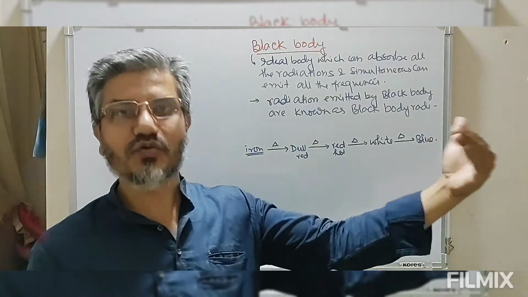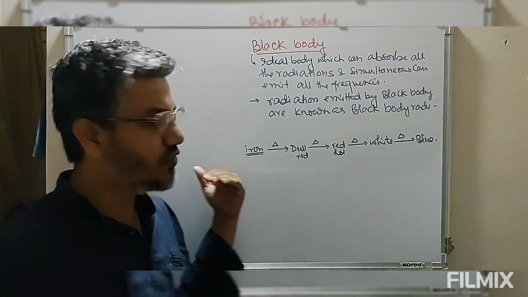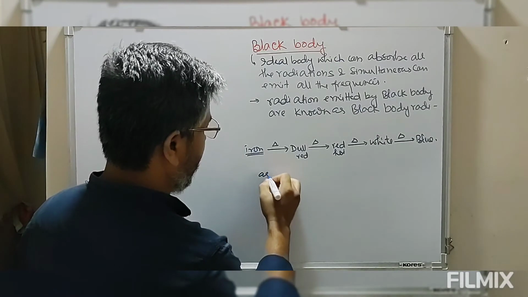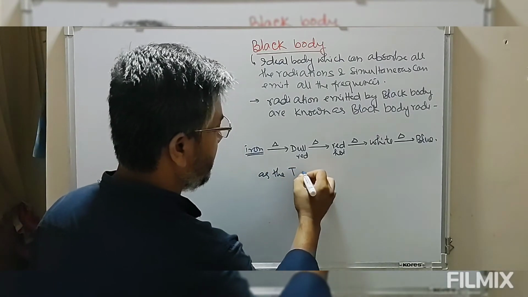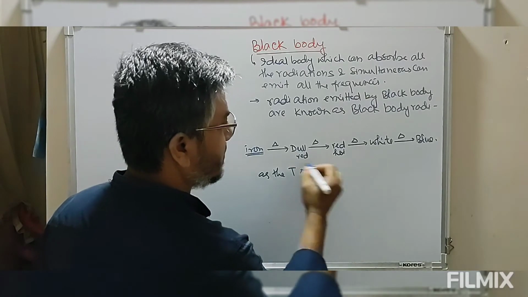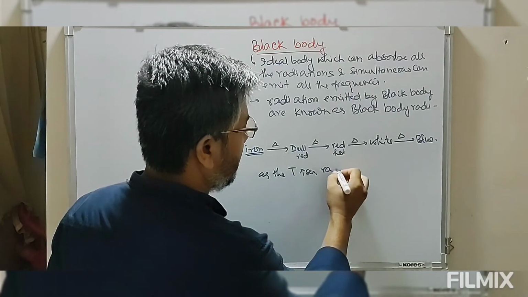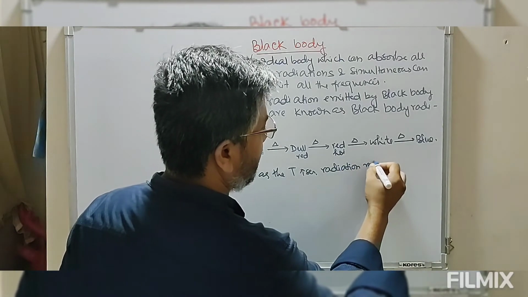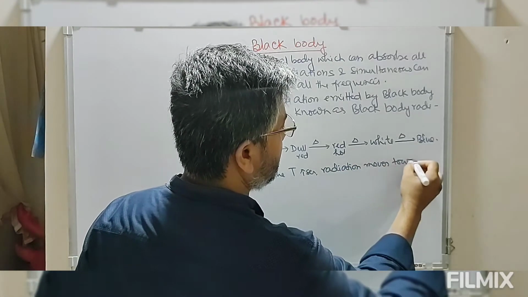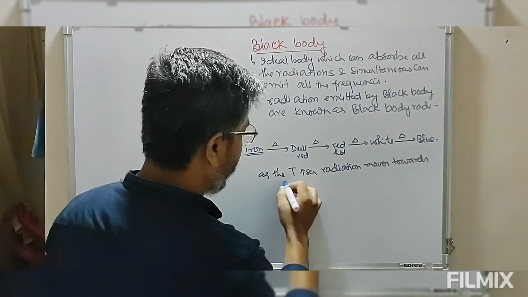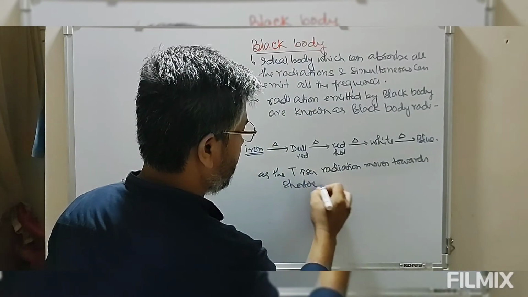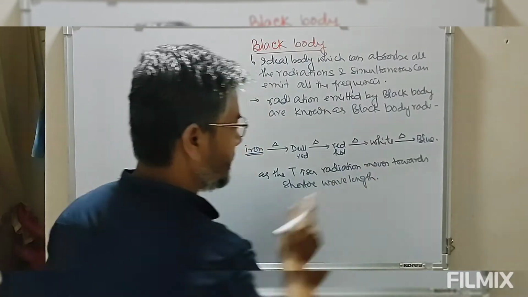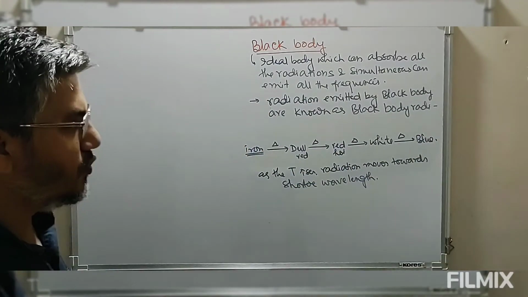Now look at this, this is moving towards the shorter wavelength. As the temperature increases, the radiation moves towards shorter wavelength, that is blue shift, shifting towards the blue.